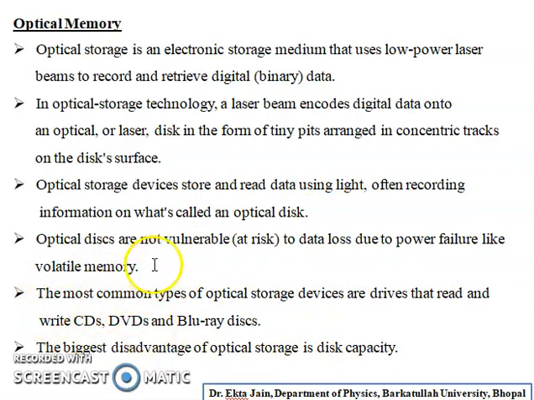Means the data which is saved in optical memory will remain as it is if the power cuts off. The most common types of optical storage devices are drives that read and write CDs, DVDs and Blu-ray discs, etc.